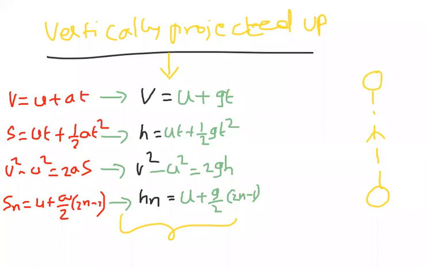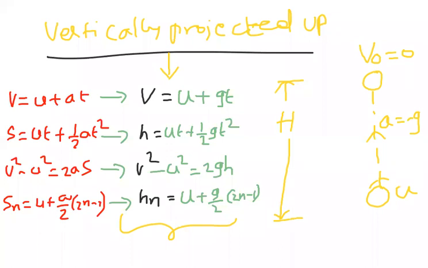Here a is equal to minus g. The body is projected with a velocity u. At maximum height, the velocity is 0. So the velocity is 0 at the maximum height point.